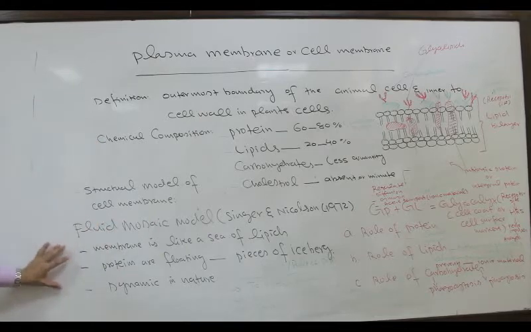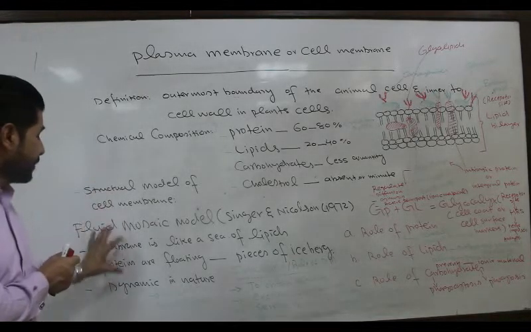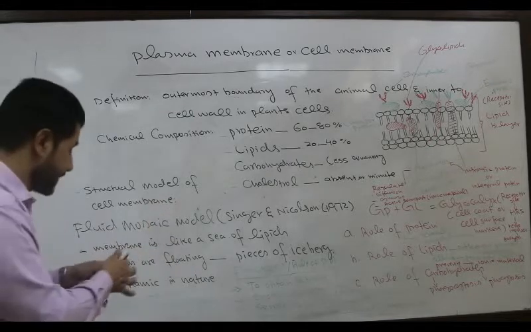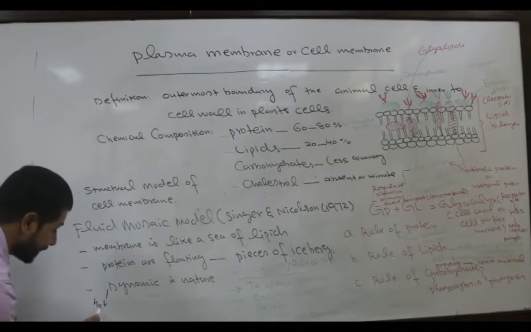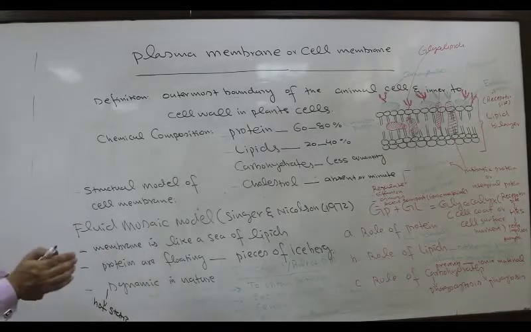So these are the salient points. The other point is that the fluid mosaic model is dynamic in nature. It is not static. Dynamic means it is not static, but in continuous motion.